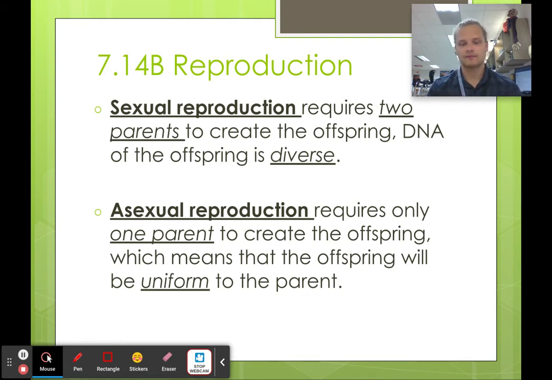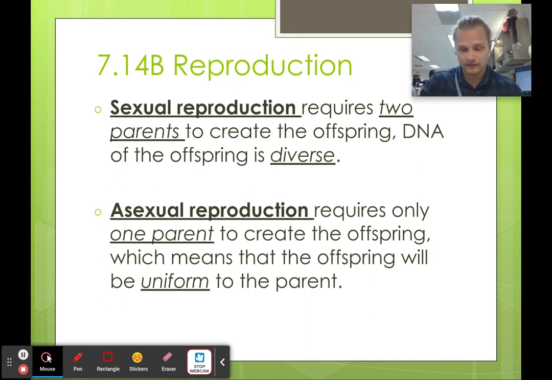All right, asexual means there's going to be one parent. Because there's one parent, you only have one option for the DNA that you can give. So that means you have to make exact copies of yourself. You start with one, and then boom, you make an exact copy. So one parent creates uniform offspring. Uniform means the same. You can think of uniforms in the military, everybody looks the same. Uniforms in sports, everyone looks the same. That's the idea there. There's no diversity in what they look like because they have the same DNA.